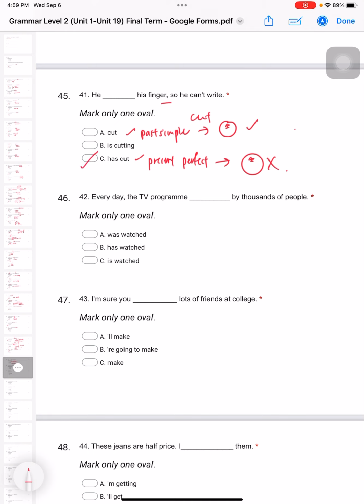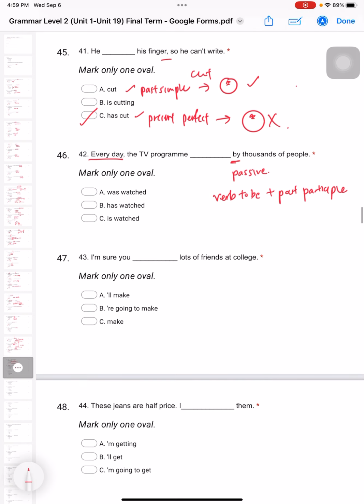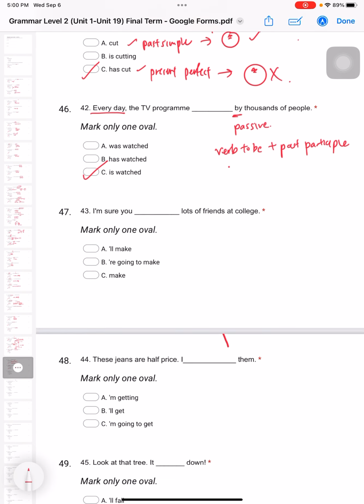So 42, every day, the TV program by thousands of people. Okay, so you see, by, that means it's a passive. Passive means 被动词, right? So for 被动词, we gotta use verb to be plus past participle. Okay, so this is a passive. So every day, which means this TV program is watched every day. So when it's every day, it's present tense. So we gotta use is watched. Cannot be was watched. And has watched is different. It's wrong.